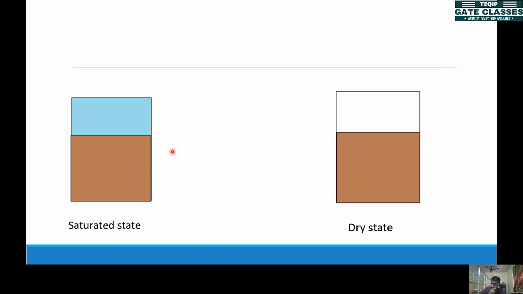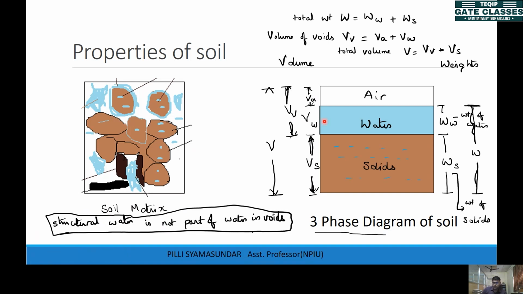Okay, so let's get back here. It depends on how much volume is occupied by air, how much by water, and how much by solids, and what the weight of solids is. The solids have different weights although the volume is the same, depending on the specific gravity of solids. Some soils will have more weight and some less for the same volume.